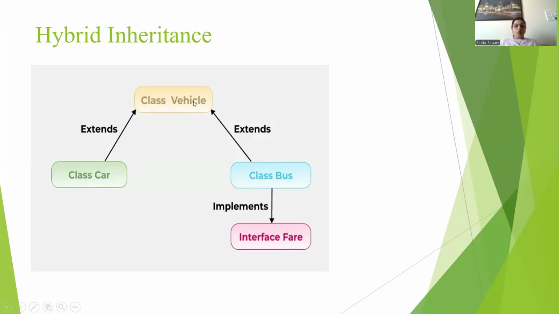Bus has one parent, vehicle, and one child, fare. But the interface fare has two parents, one is bus and another is vehicle. So this is an example of multi-level inheritance, and that is an example of single inheritance. So this is the example of hybrid inheritance.